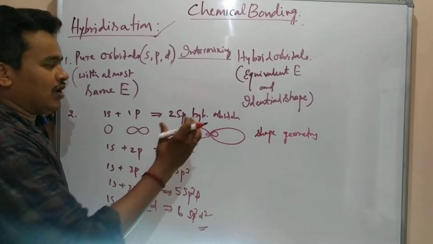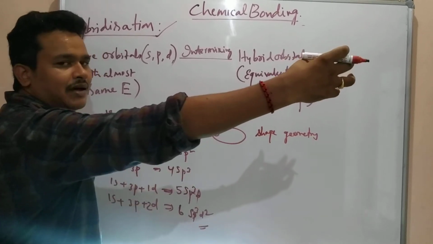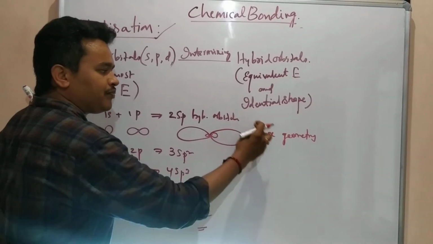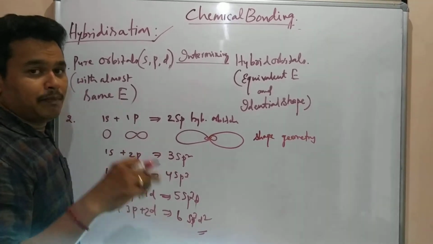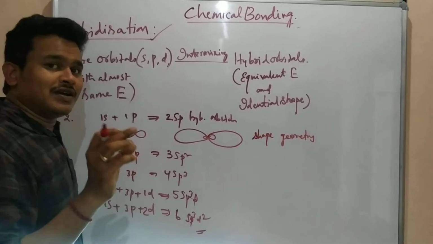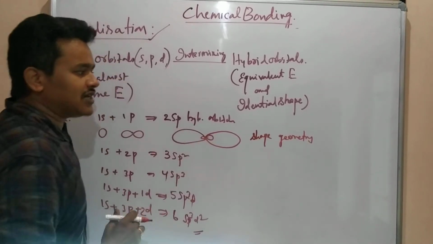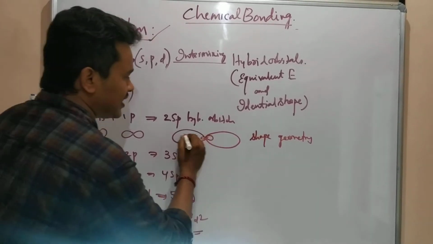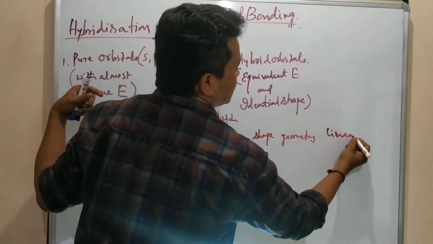Before overlapping, once the hybrid orbitals form, then the other atom will come and overlap with the hybrid orbitals. Before overlapping itself, the geometry will be decided by the hybridized orbital. Based on this shape, this is a linear shape.